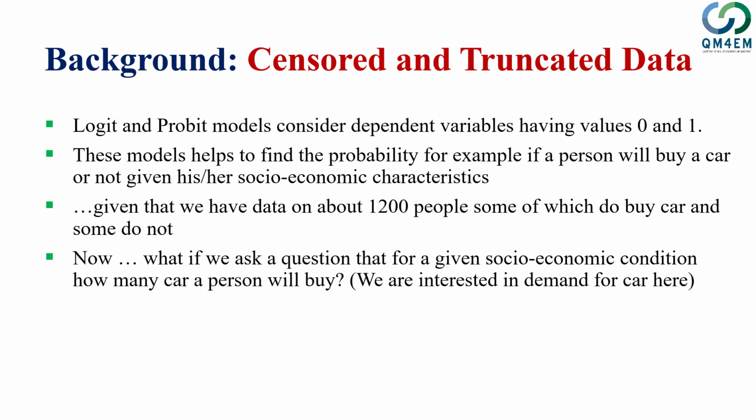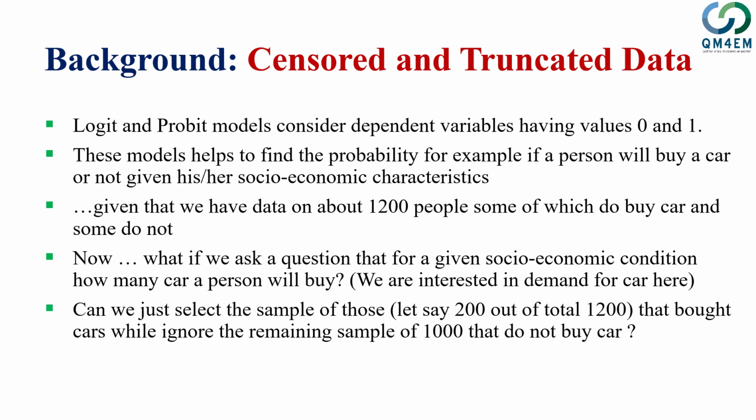But if we are concerned with the question of how many cars a person will buy given the socioeconomic conditions, for example, if we are interested in formulating a demand function for a car from this particular data, in that case, if we look into our sample, this is a hypothetical case, and we find that we have just 200 individuals who bought a car, and the remaining 1000 didn't buy a car.